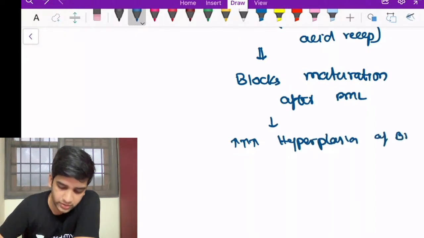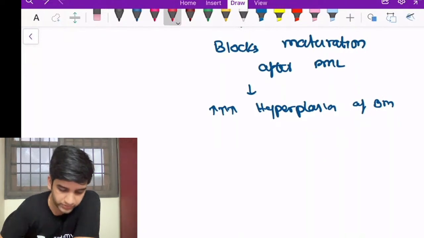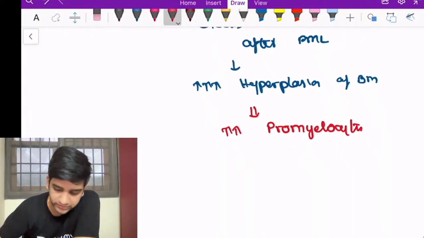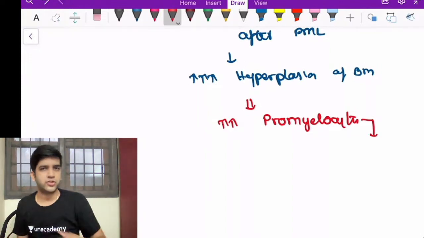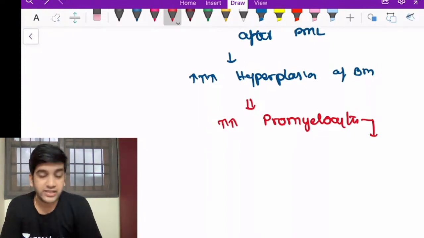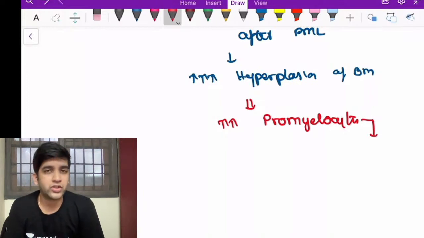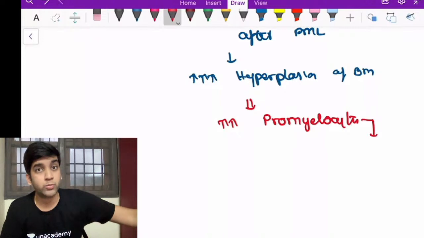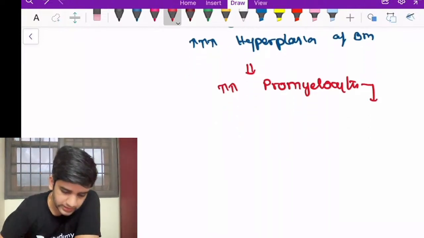At the end of the day, I'll have lots and lots of promyelocytes. There'll be an increased quantity of promyelocytes in the peripheral smear. We call them atypical promyelocytes. This causes the problem. This is the tumor, this is leukemia, because promyelocytes are very large cells and they have lots and lots of granules. They'll have at least 4-5 times more granules than a normal, average neutrophil, right?